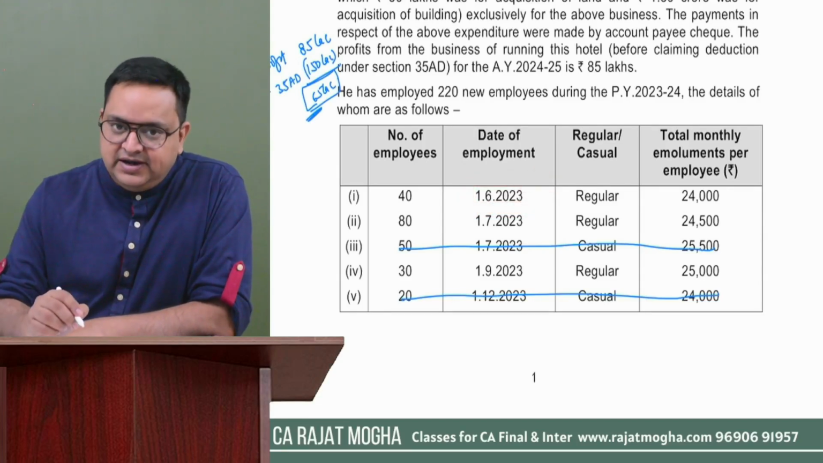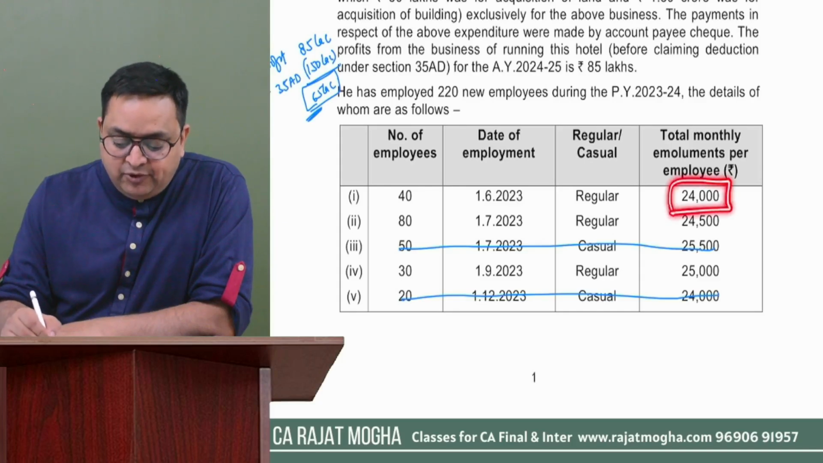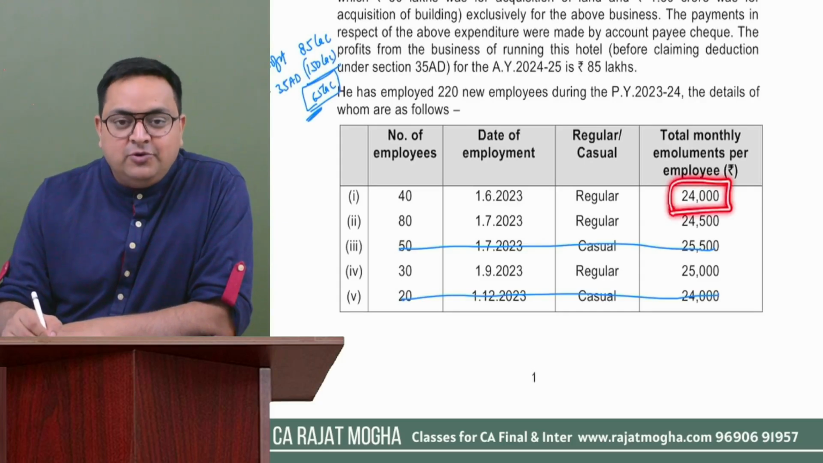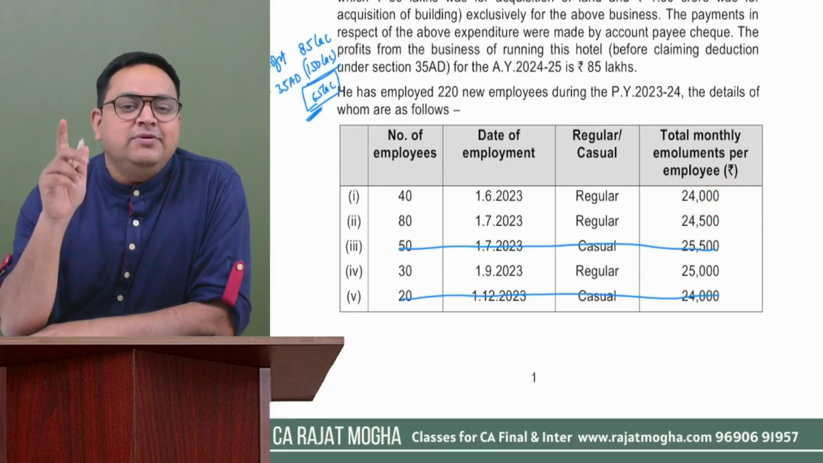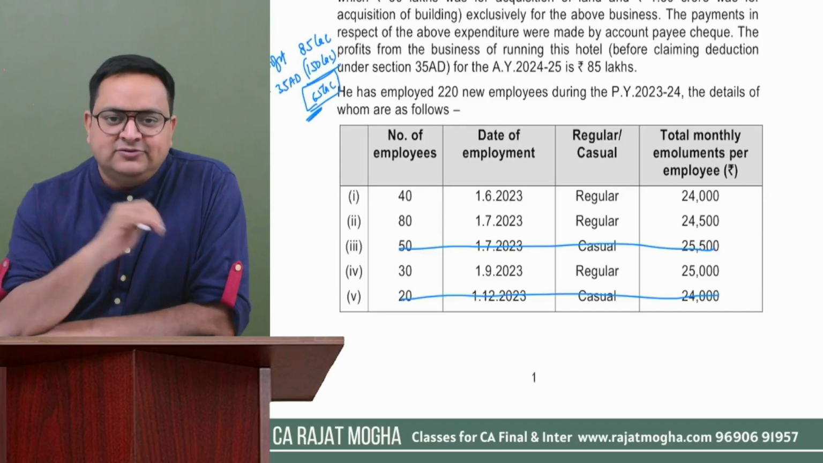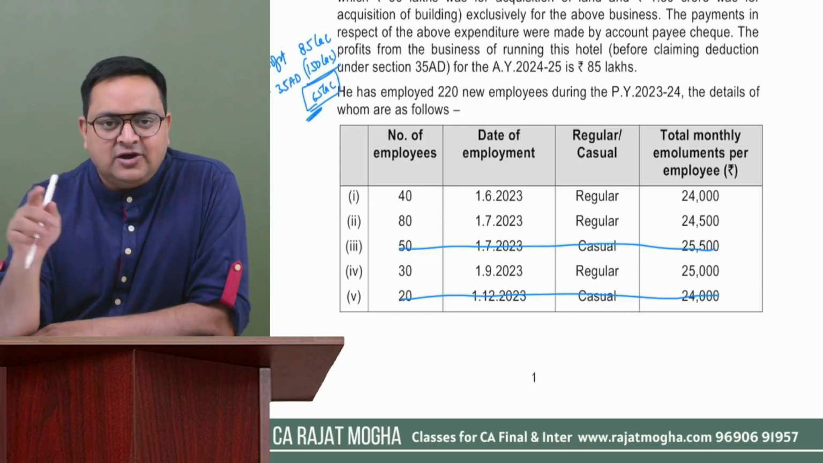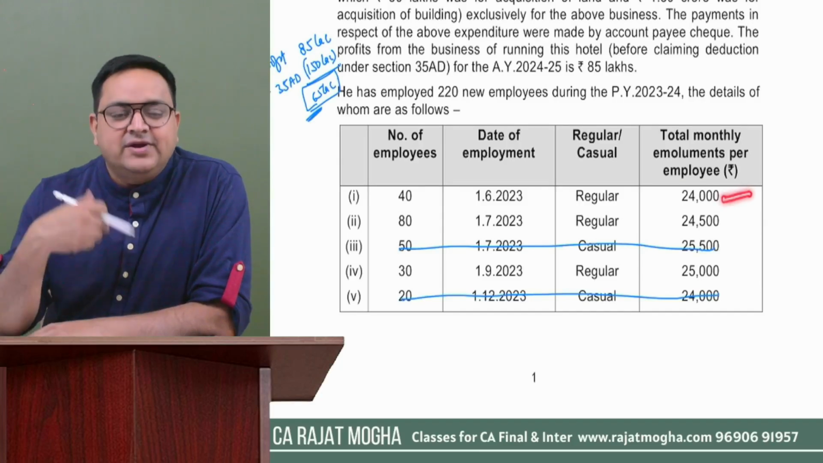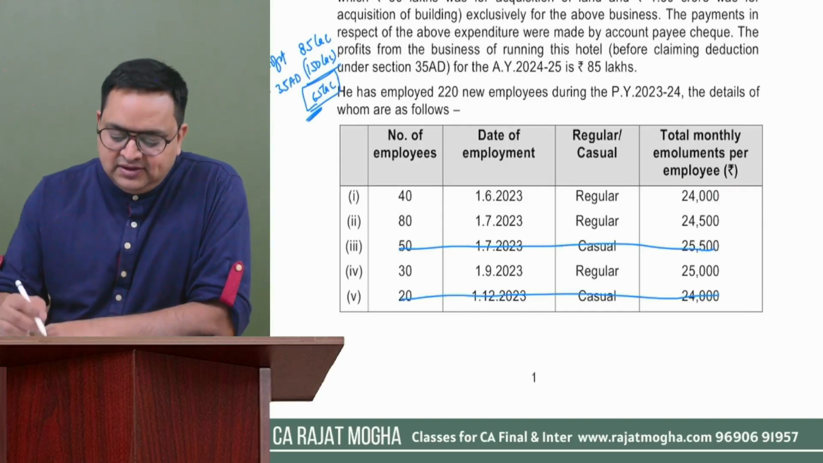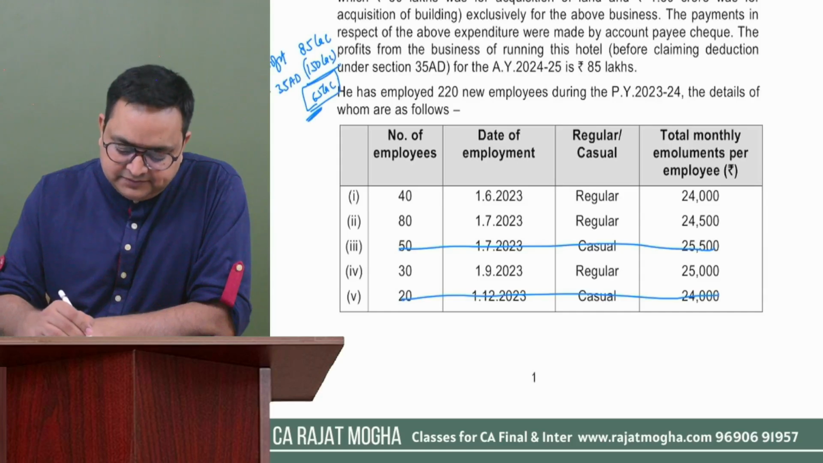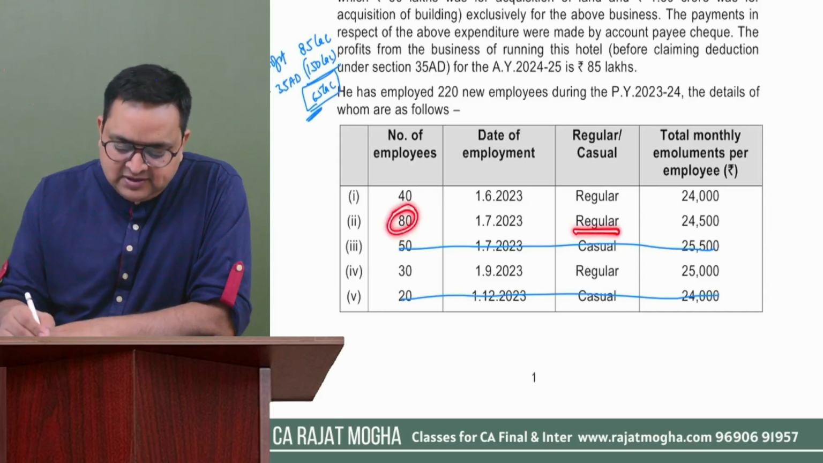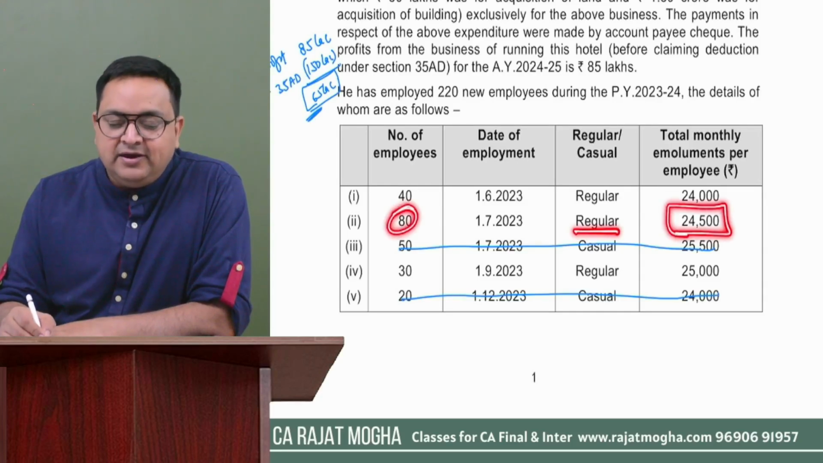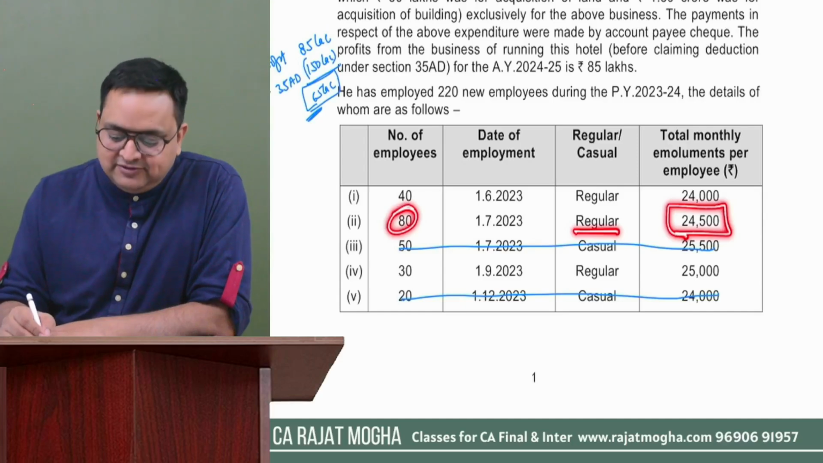Here we can give deduction to them also, because the second point is that their monthly emoluments, their monthly salary or wages, should not be more than 25,000. Up to 25,000, it's okay with us. But if it is more than 25,000, we are not going to allow deduction. Here the amount we are giving to them is not more than 25,000. They are eligible. Second, 80 employees are regular employees. The total amount which we are paying to them per month is also not more than 25,000.